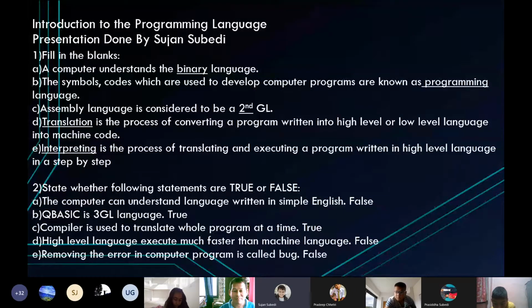Translation is the process of converting a program written in high level or low level language into machine code. Interpreting is the process of translating and executing a program written in high level language step by step.